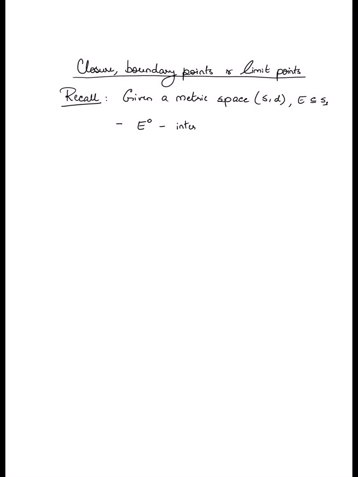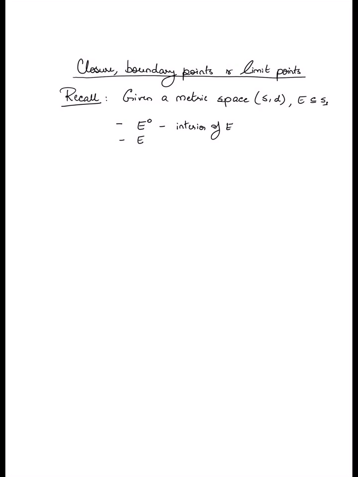This is the set of all interior points of E, all those points in E which have the property that there exists a ball centered at that point which is contained completely within E. So that's E naught, the interior of E.